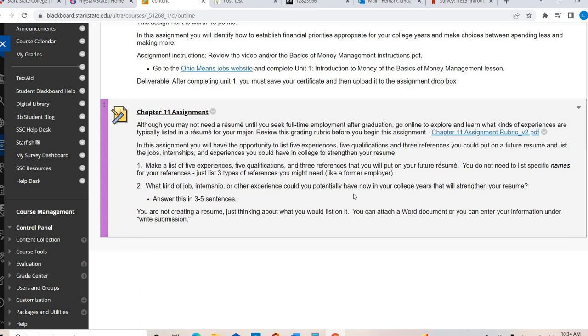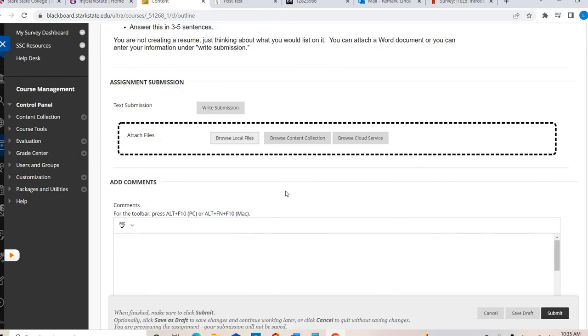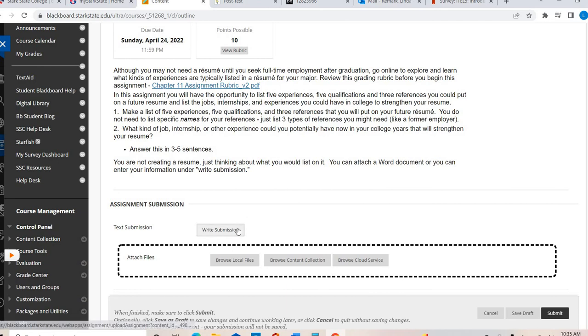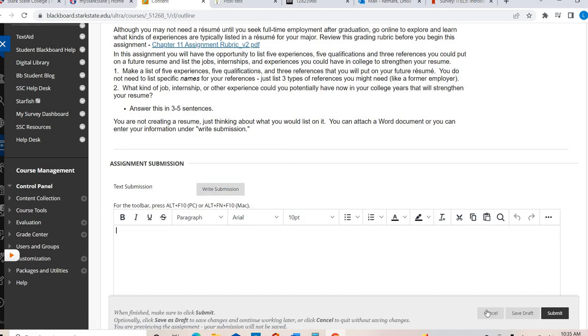In the submission box, you're going to say, in addition to my resume, I think I need to look into internship opportunities, or whatever that might be. So it really just depends. If you don't have a resume, just answer these 2 questions straightforwardly. If you do have a resume, feel free to upload it and then just address anything that's missing from your resume out of these 2 questions. Hopefully that helps you. If you have a resume, you'll browse it and upload it. If you don't have a resume or you need to add what is missing, just write your submission right there and hit submit.